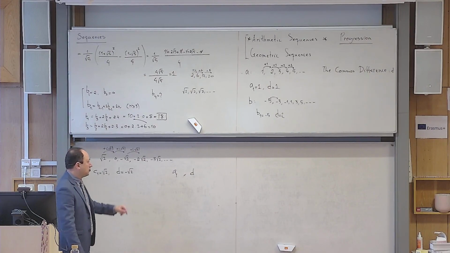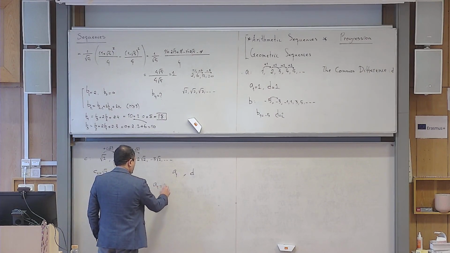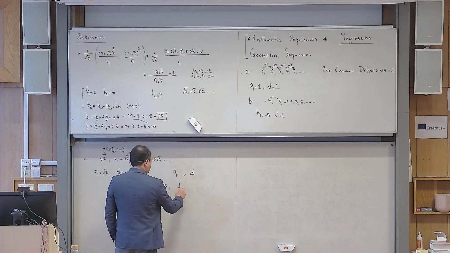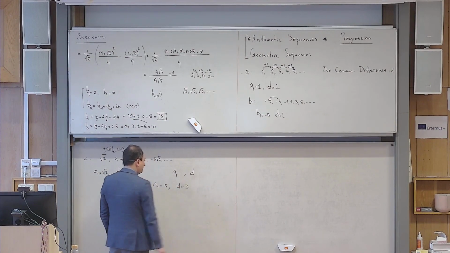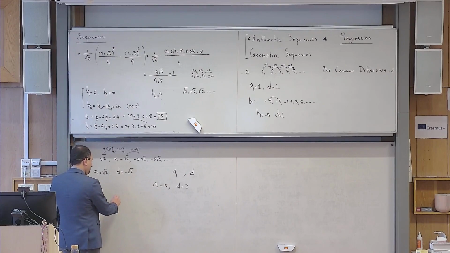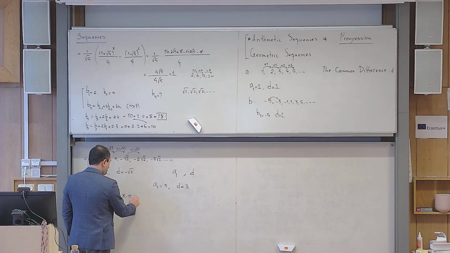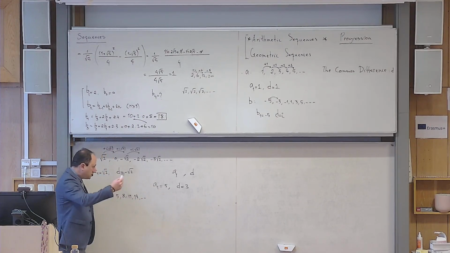So let us give you numbers. For example, let us say that A1 is 5, and let me give you D to be 3. First of all, can you generate the list of numbers for me? You start from 5, the next one is 8, the next one is 11. So what are you doing every time? What is the next one? 14, am I right? Yes, it continues. So this is the idea.